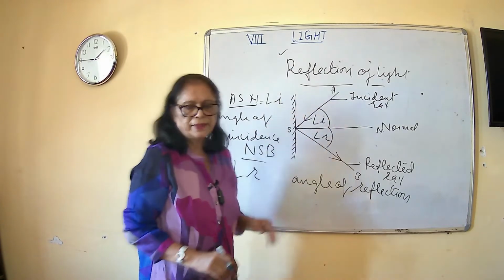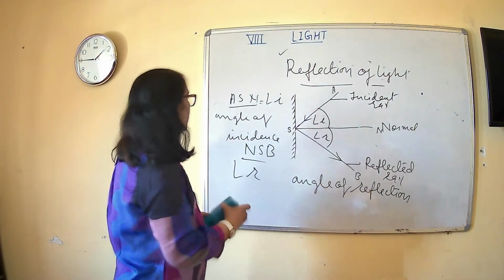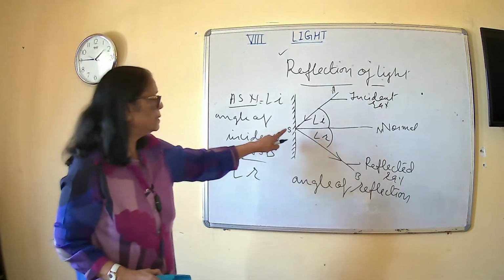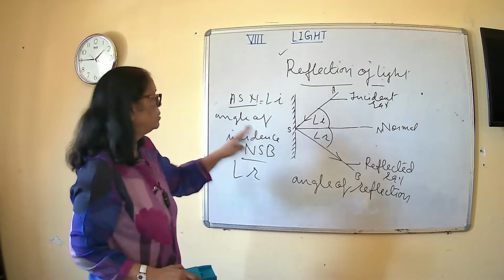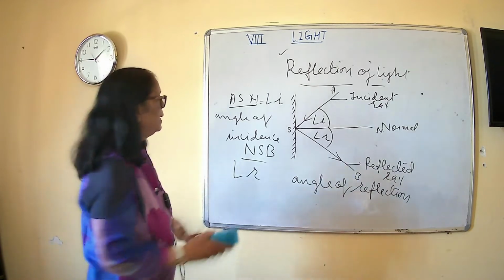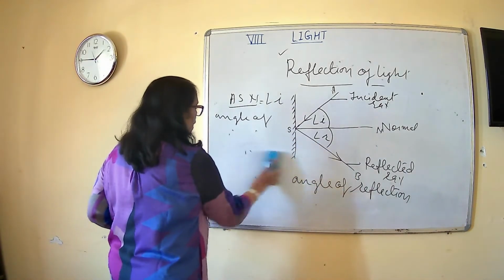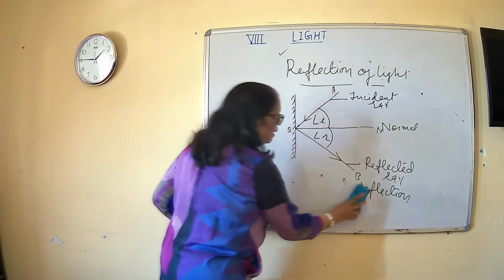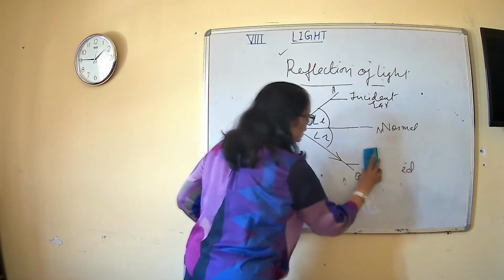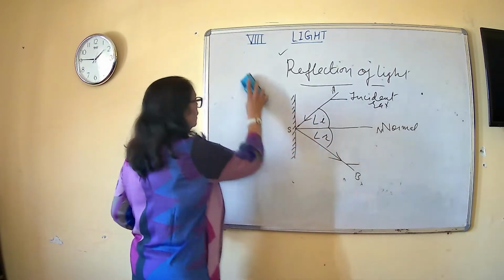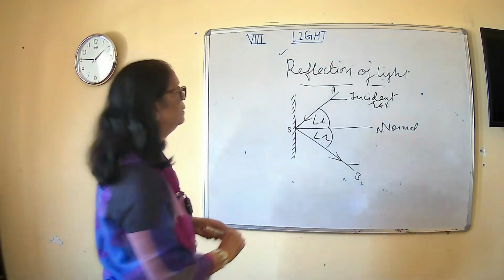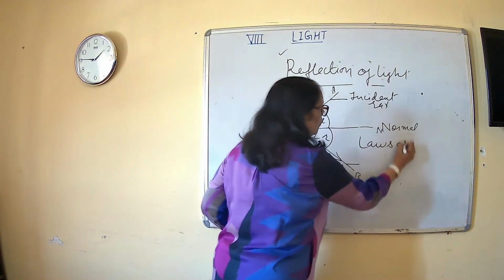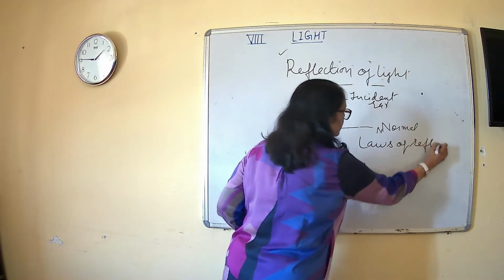Right? So this is the figure. On the basis of the figure I have explained some angles and some rays, and this is the point of incidence, that is known as S. उसको हमने S से denote किया है. Now on the basis of the figure we can have laws of reflection. Now what are laws of reflection? We have laws of reflection.